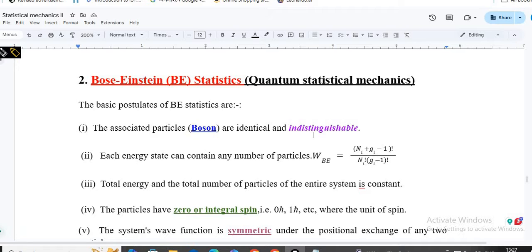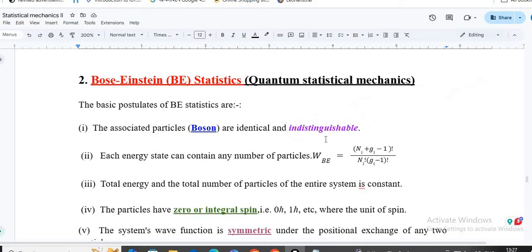When we are talking about quantum particles, we are talking about a wave function psi, so you really cannot distinguish between different wave functions. If you are talking about the wave function of an electron, its wave function representation will be the same everywhere. So you really cannot distinguish those particles. So they are indistinguishable particles. But for classical, they were distinguishable particles.